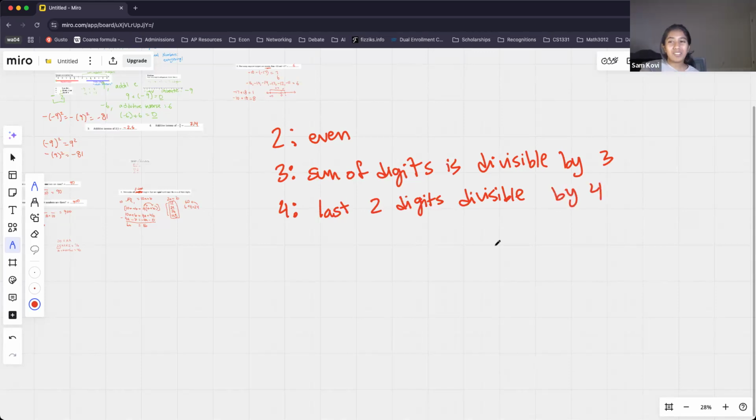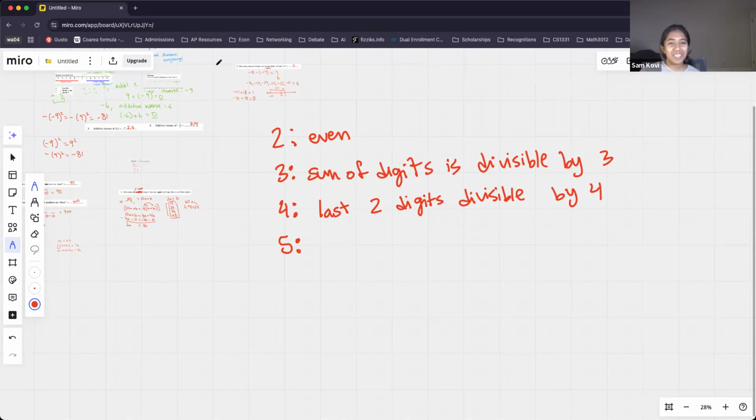All right, what about 1213? Well, 1213. Is that divisible by 4? No, good, because 13, the last two digits, are not divisible by 4. So that's how we can tell for 4. All right, what about for 5? What is the divisibility rule for 5?